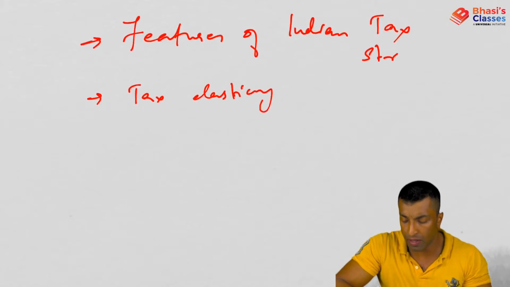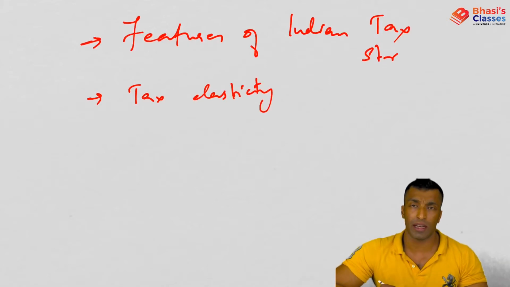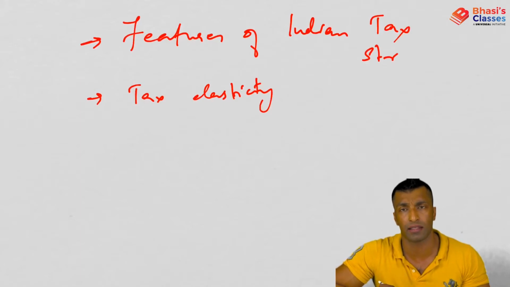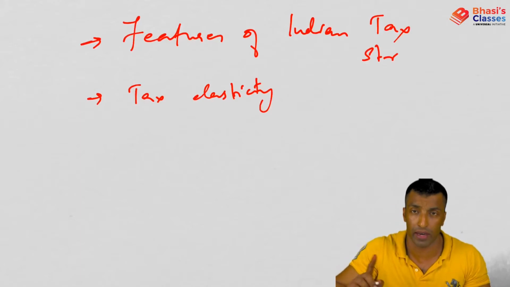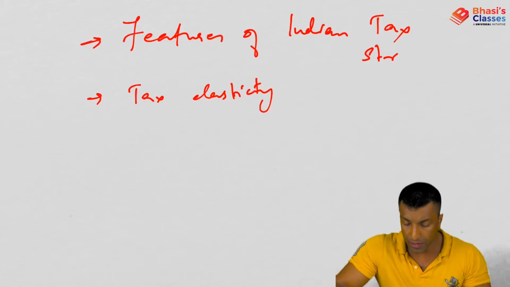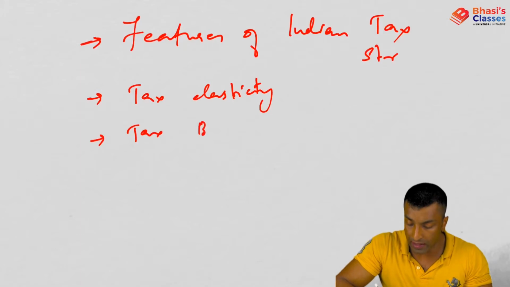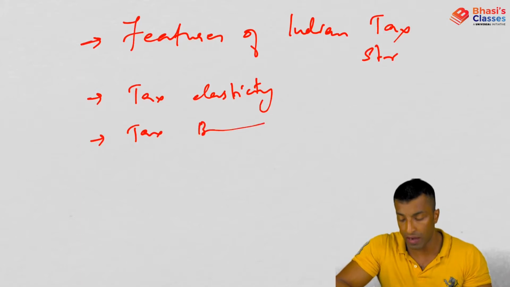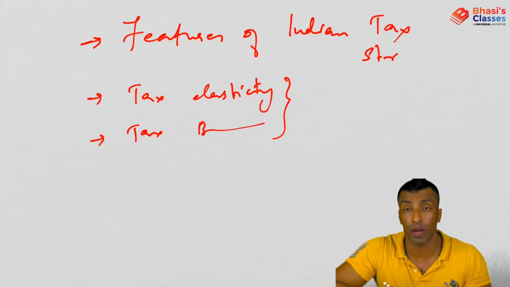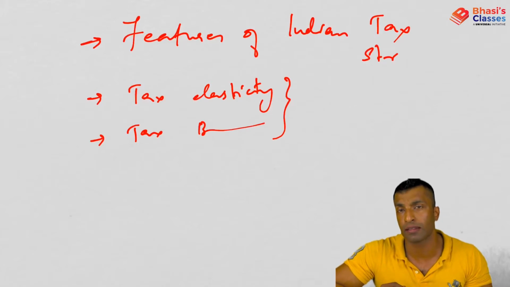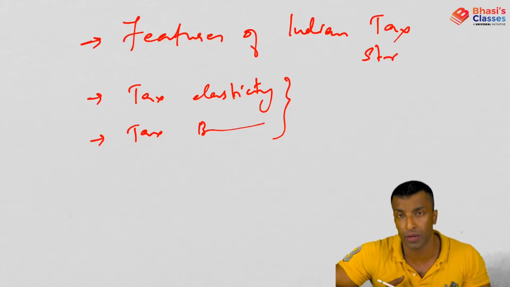If you remember, we have discussed income elasticity of demand before. We have discussed price elasticity, income elasticity of demand, all those things in the demand and supply chapter. So here, tax elasticity, and then we will also talk about tax buoyancy, again a very important concept. Which one is more significant and more important in understanding the features of the Indian tax system, or which one will reflect the features of the Indian tax system in a much better way, we'll try to analyze that.